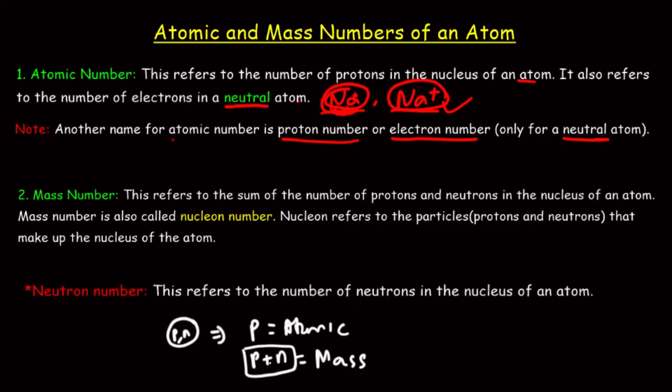So the mass number is the sum of protons and neutrons in the nucleus of the atom, whilst atomic number is only the number of protons in the nucleus of the atom. I'm saying all this with respect to the nucleus of the atom. Another name for the mass number is nucleon number.